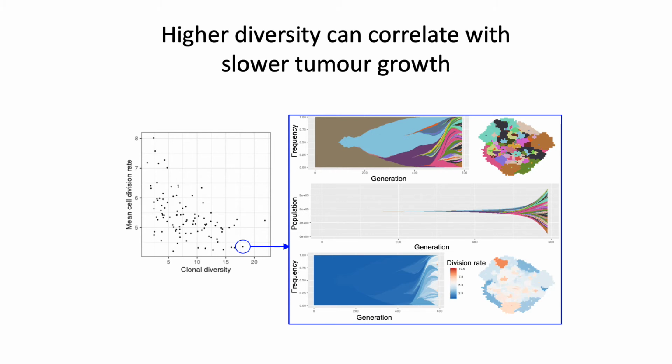Conversely, if we look at a tumor that has high clonal diversity and low cell division rate at the final time point, we can see that the reason for this is that in these tumors, multiple clones have emerged with similar fitness, and these have impeded each other's growth. This is known as clonal interference, and it slows the spread of beneficial mutations, thus slowing the growth of the tumor.